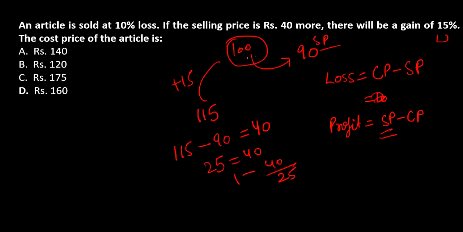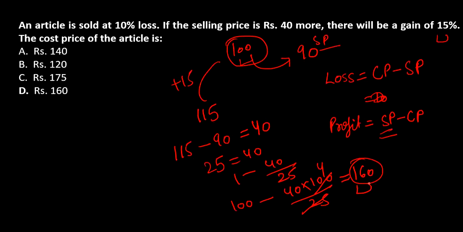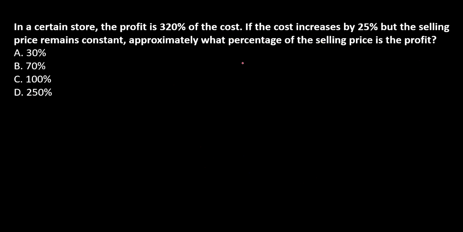What is our CP? 100, right? This is what we have assumed. So 100 into 1, 100, 40 into 100 by 25, 25 4 100 equal to 160. So what is our actual cost price? From here, what we included, what is our actual cost price? 160 rupees. And that is what they were asking for. So the correct answer for this question is 160. So whenever they are asking for cost price or something, we usually do assume 100 initially as the cost price. And from the assumption itself, keep solving the question. I hope you understood this question as well. So let's move further in the video.